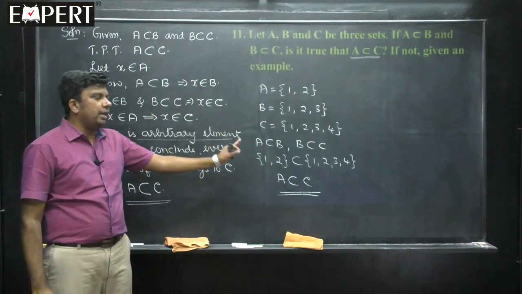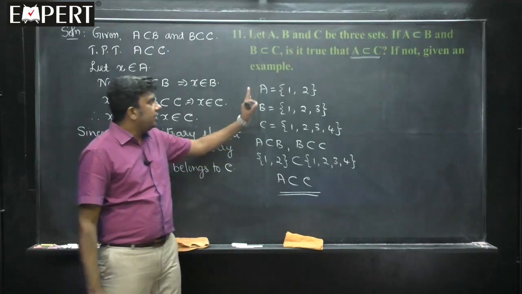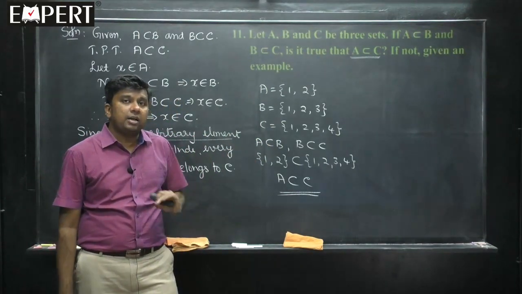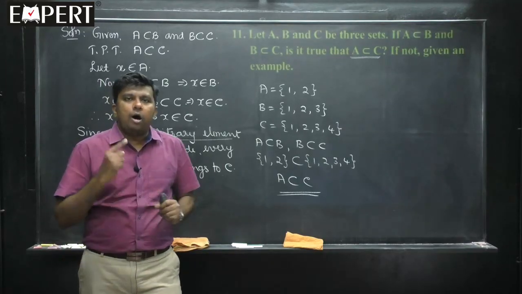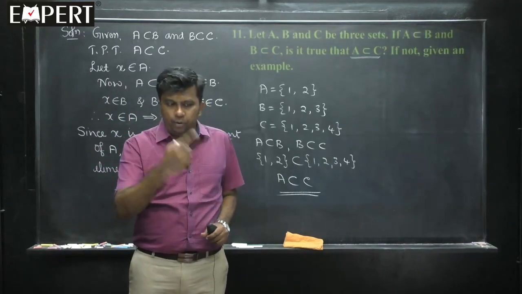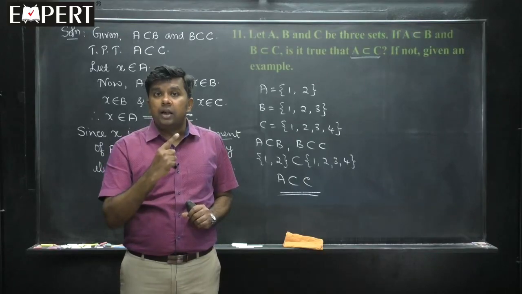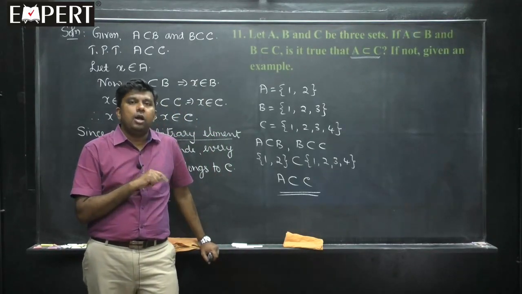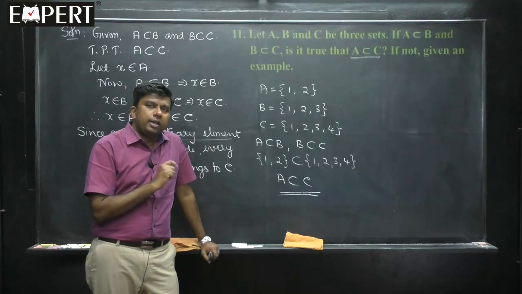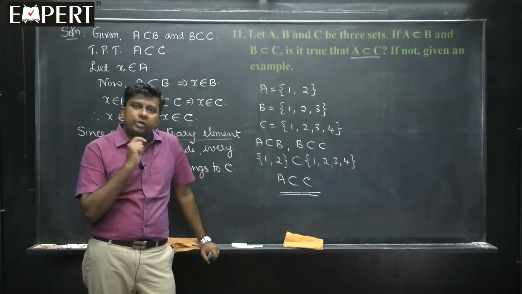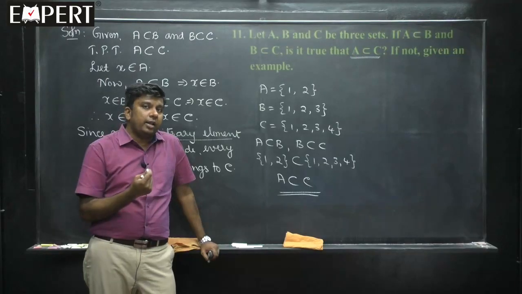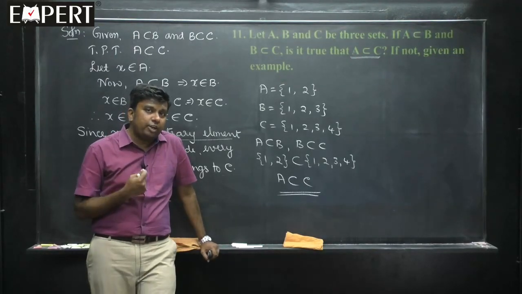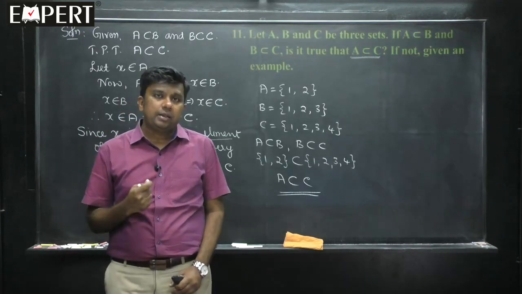This cannot be taken as a proof, students, because this is an example. Example we can't give to prove the result, but for disproving, yes. If I say all the prime numbers are odd numbers, prove it, then students will tell, no sir, I do not agree with this particular sentence you said. Okay, why do you not agree? I do not agree because there exists a prime number 2 which is even. That is okay, because you are not agreeing and you are giving a counter example. That is an effective method called the counter example method.